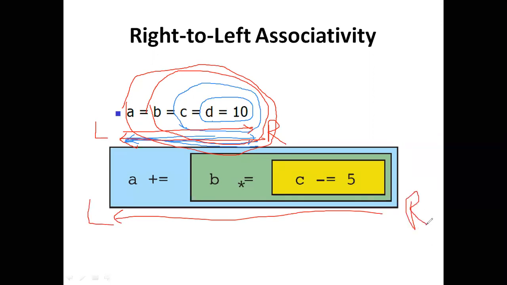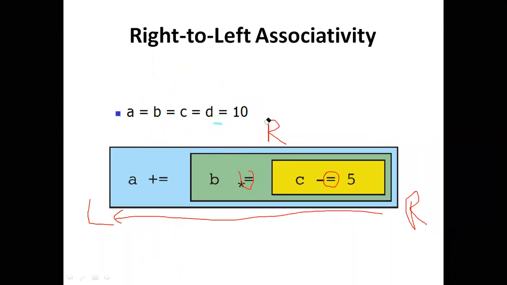Some expressions are evaluated from right to left, for example when you use an assignment operator inside the expression. Such associativity is called right to left associativity.